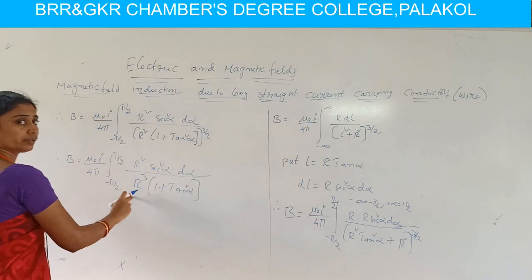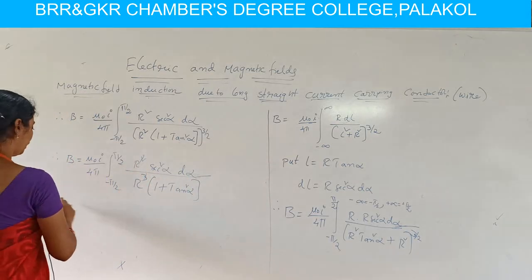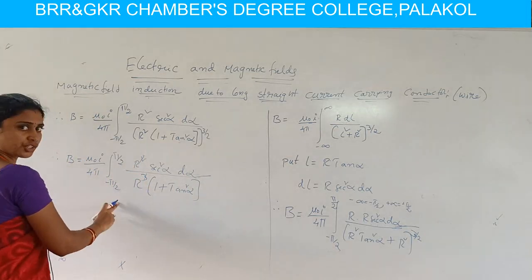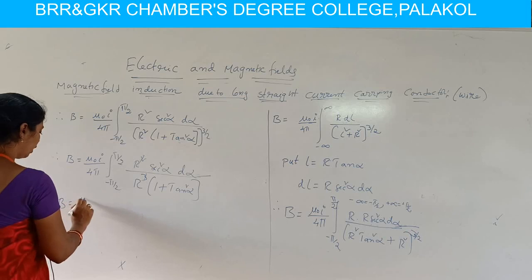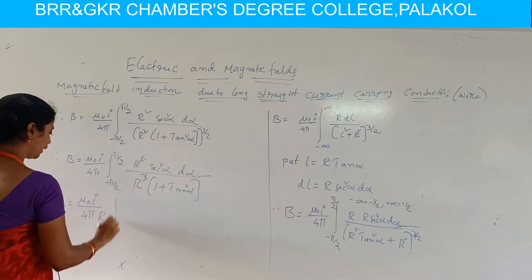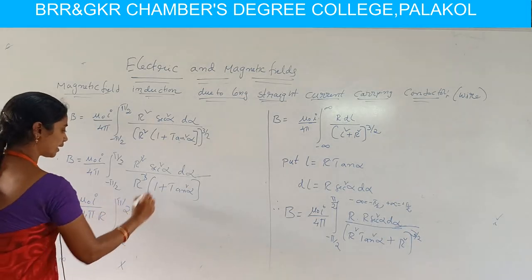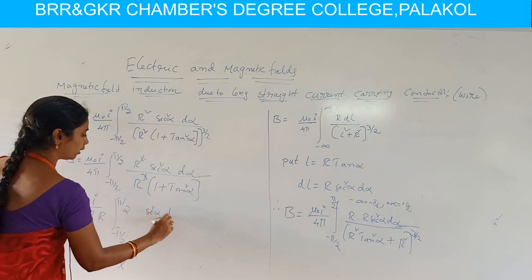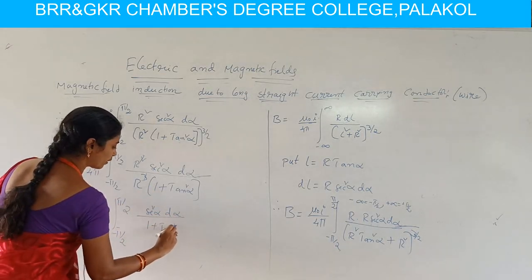Here r square in numerator and r cube in denominator, cancelling r square, and r is also constant, so we can write it before the integration: B equal to mu naught I by 4 pi r integral minus pi by 2 to pi by 2 secant square alpha d alpha by 1 plus tan square alpha.